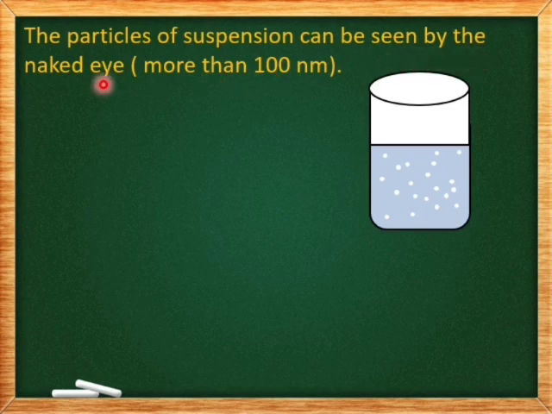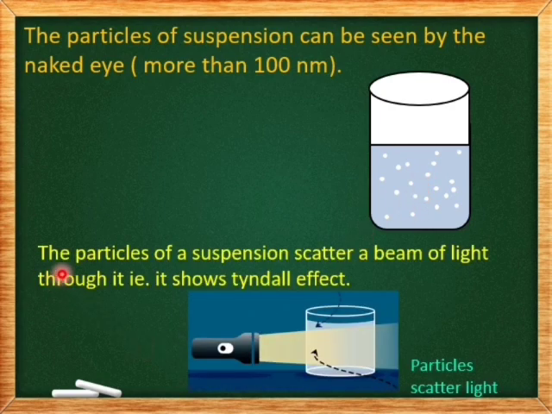The particles of suspension can be seen by naked eye because the size of the particle is more than 100 nanometer. That is why the chalk powder particles are visible to our naked eyes. The particles of a suspension scatter a beam of light through it, that is, it shows Tyndall effect.